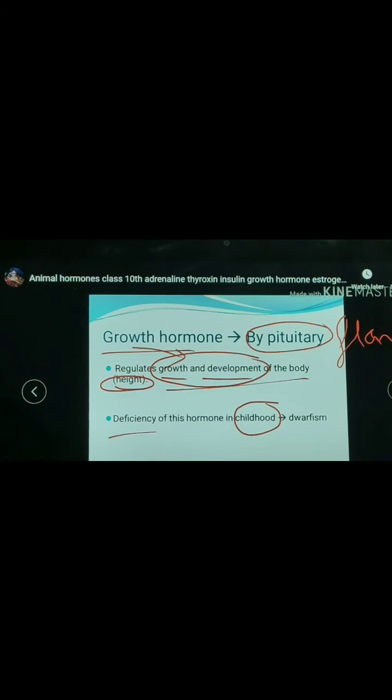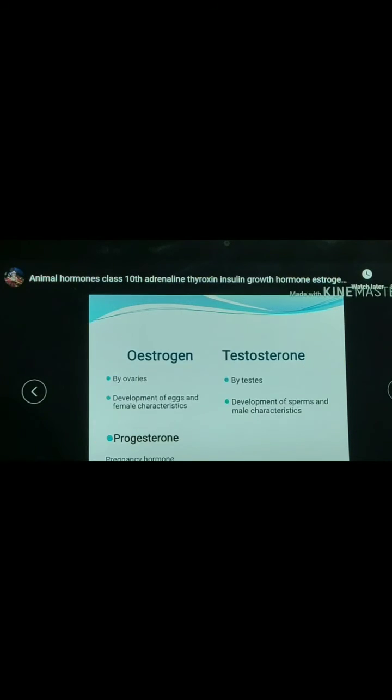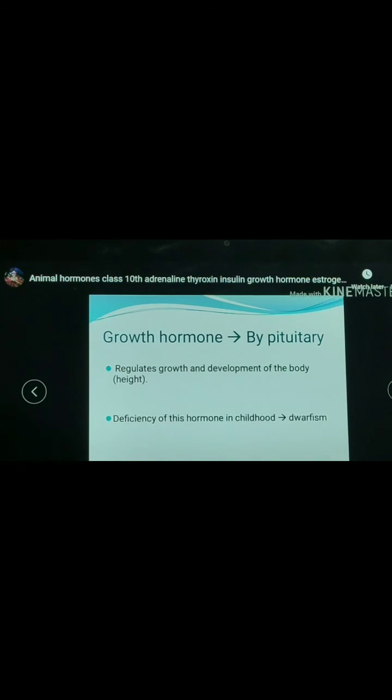If the growth hormone is secreted in less amount in our childhood, it is known as dwarfism. The child will be a dwarf.